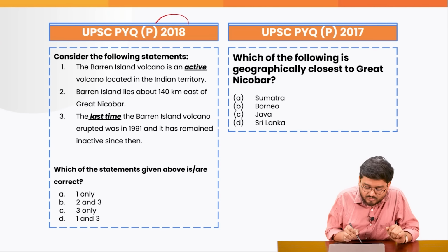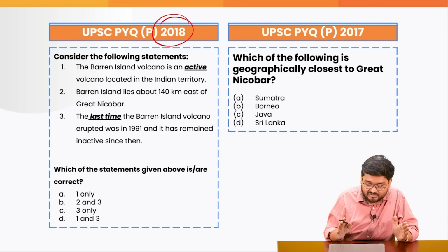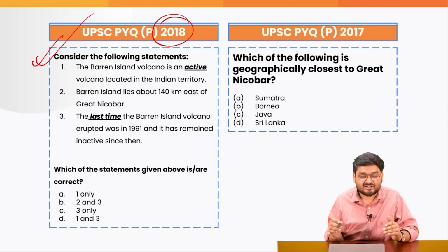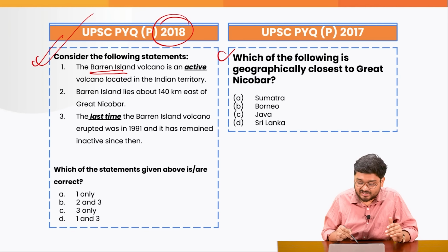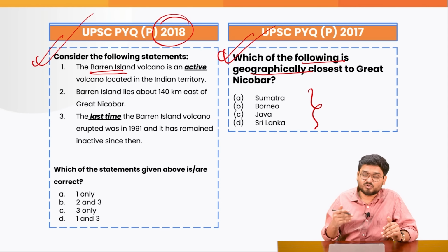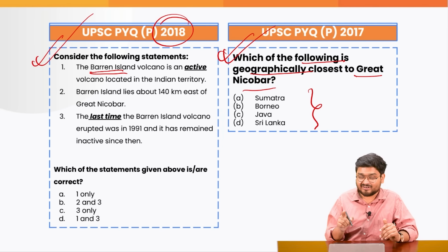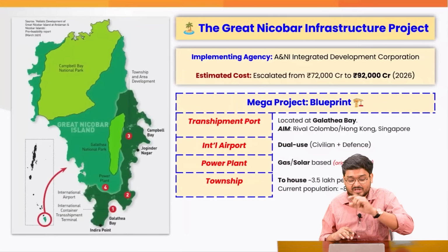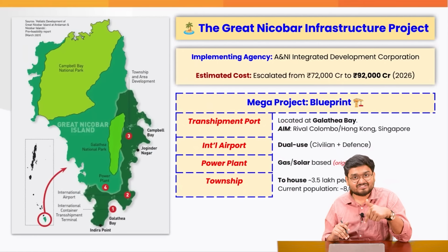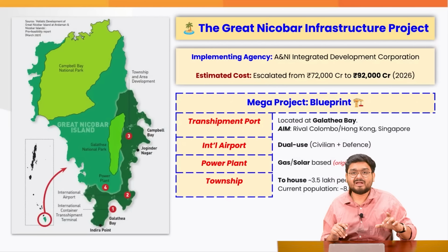Now, in 2018, there was a question regarding the mapping aspect of these islands, right? Firstly, it is asking regarding Barren Island, and also they are asking regarding the geographical proximity of these countries to the Great Nicobar Island. So they can actually ask you individually with reference to these islands also. Let me know what is the answer in the comments below. Now let us go on to understanding the main details.